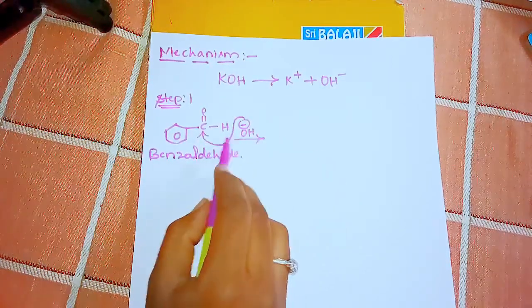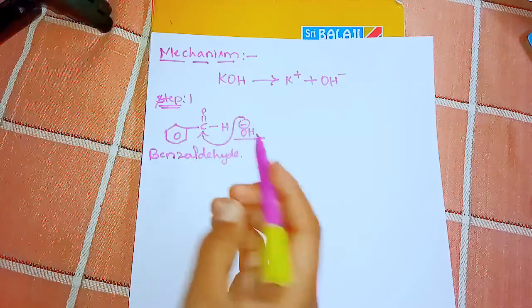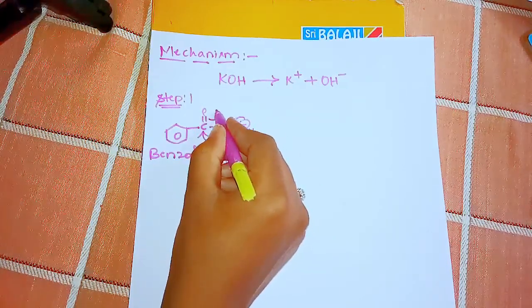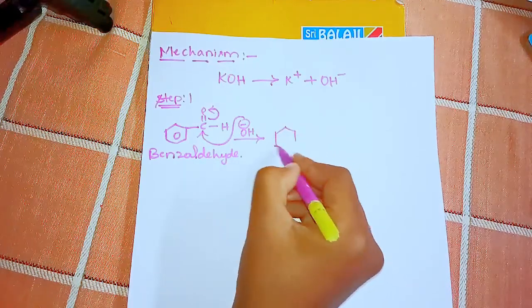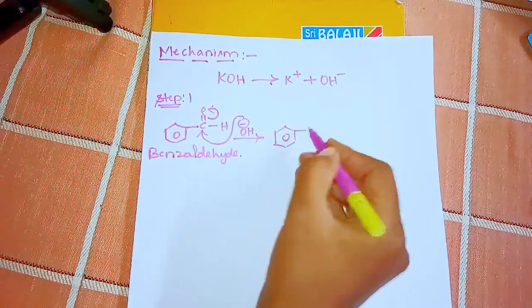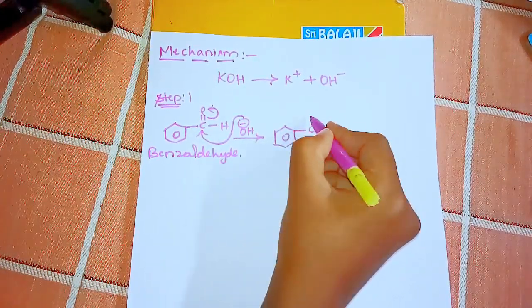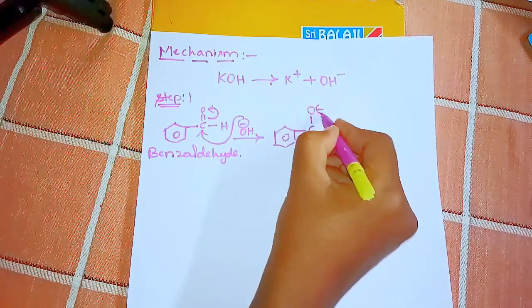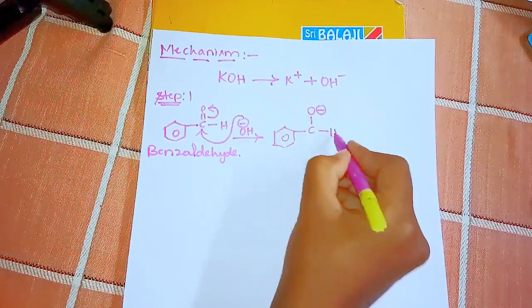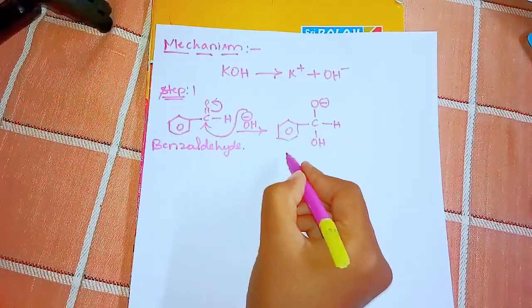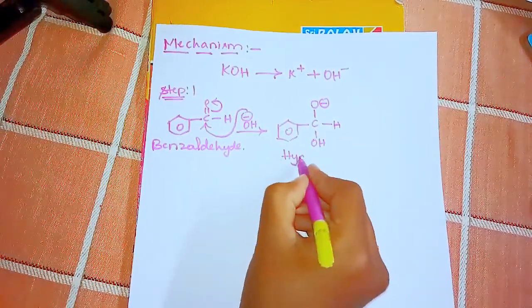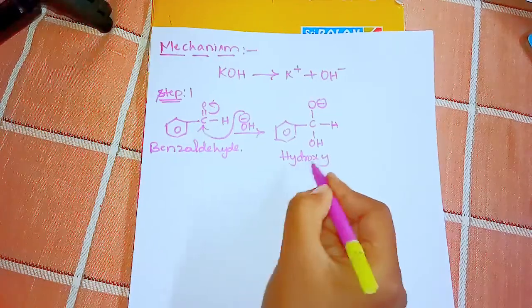Whenever this nucleophile attacks this carbon, the electrons migrate like this and form a structure called hydroxy alkoxide ion.